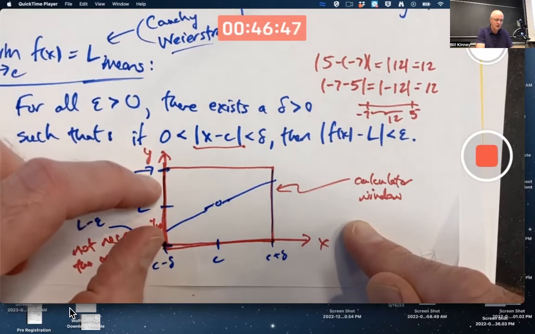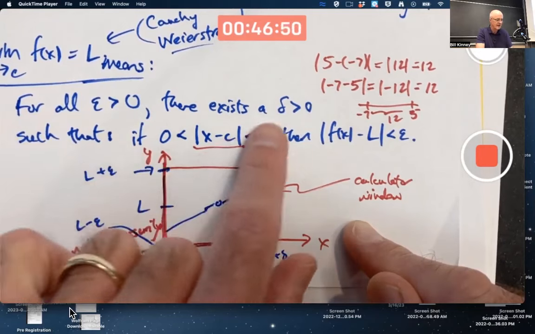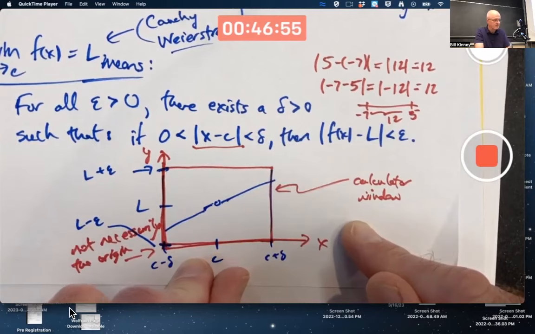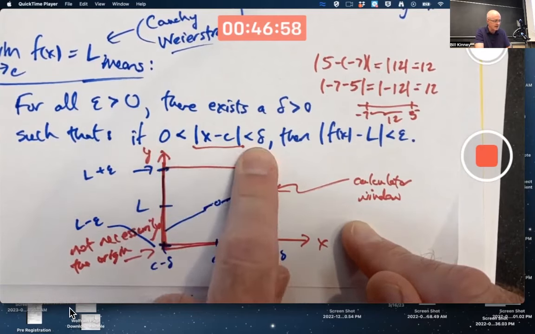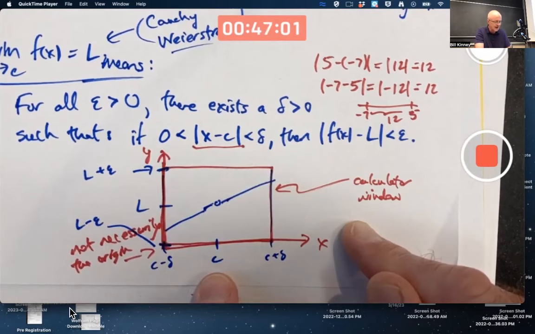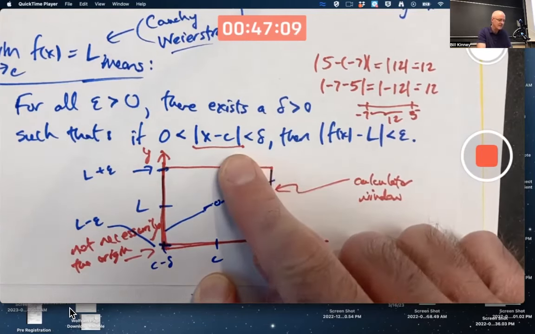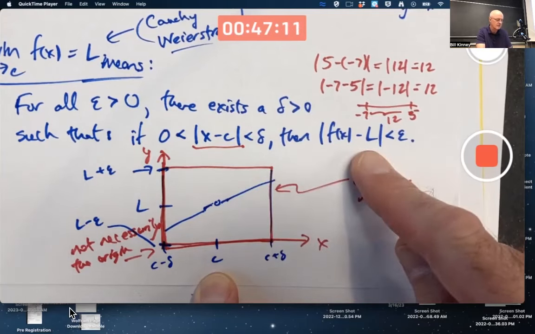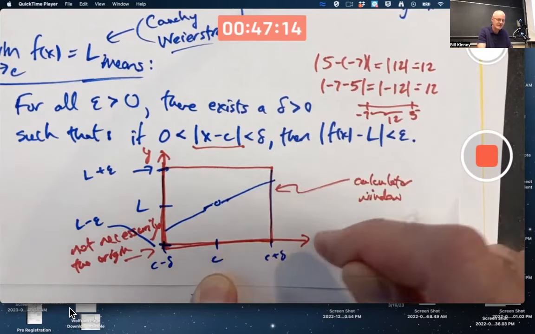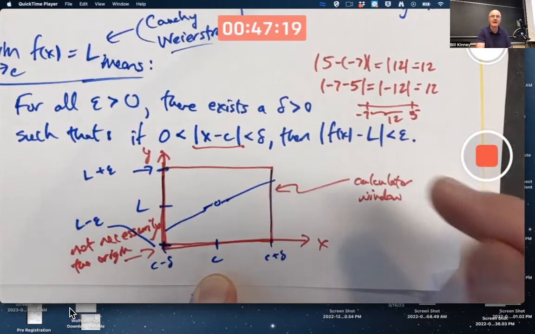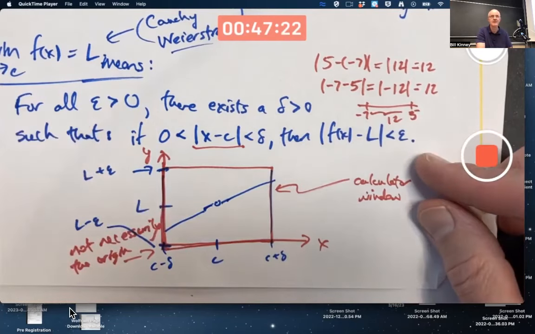No matter how close you are to L in this direction, there's a closeness delta in the x direction to c, so that the distance between x and c is between 0 and delta, meaning x is in this window somewhere, but not equal to c because maybe there's a removable discontinuity there. Maybe your function is not defined there. If you can find such a delta that when this is true, then this is true, meaning for all the inputs in here except possibly at c, the outputs are within epsilon of L. That's what it means for the limit to truly be L. And it's the arbitrariness of the epsilon. It can be arbitrarily small that really makes this work.